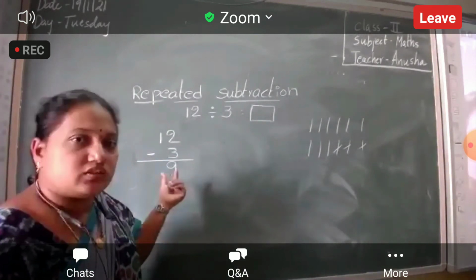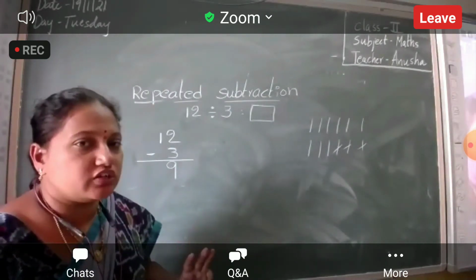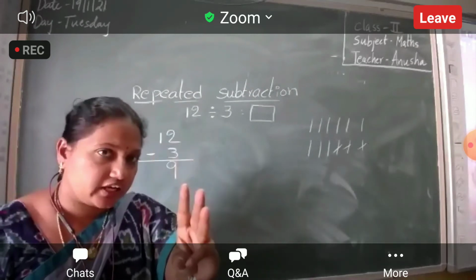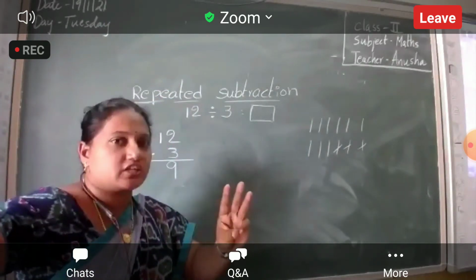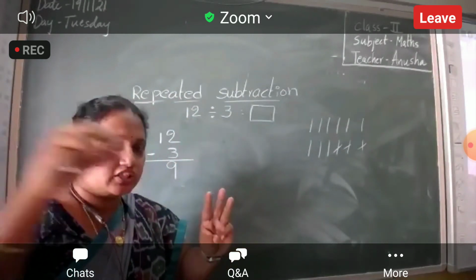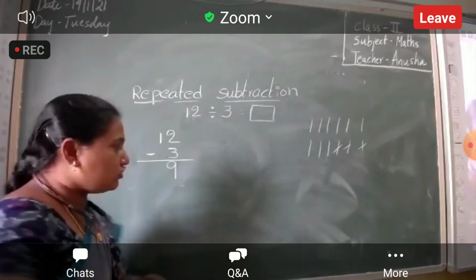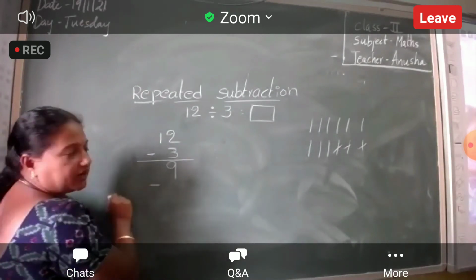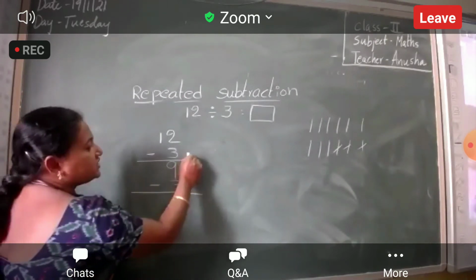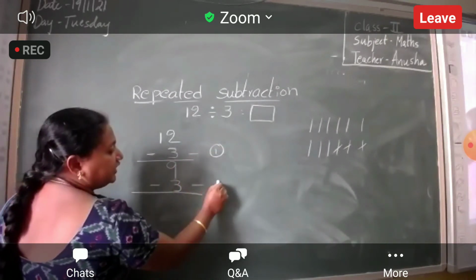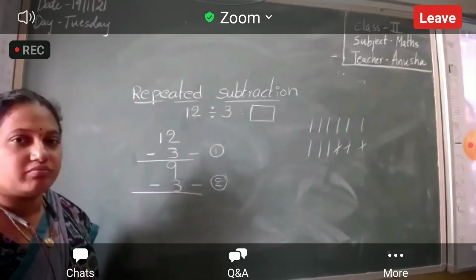So what will your mother think? Okay, I have 9 chocolates. Again, I can give to my children. So what will she do? Again, she will take 3 chocolates, take them away from 9, and give them to you. Take away means again subtraction. Now 3 chocolates she is giving. This is one time she gave. Here second time she is giving.